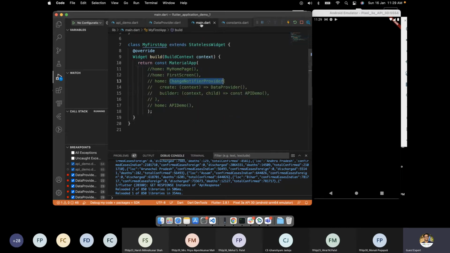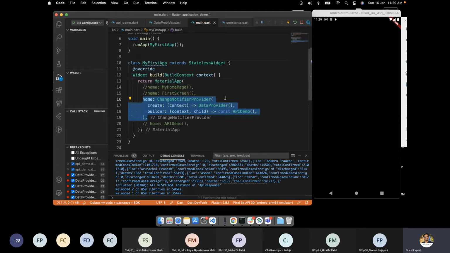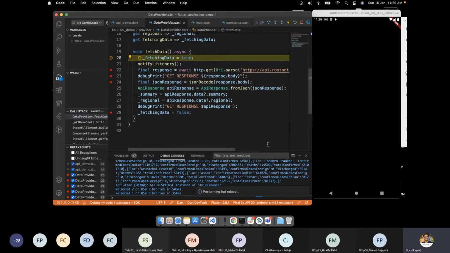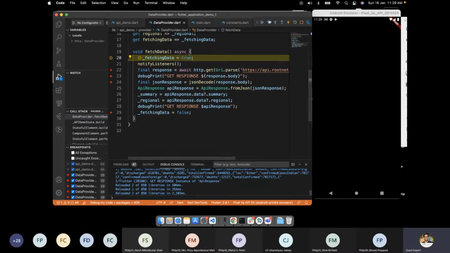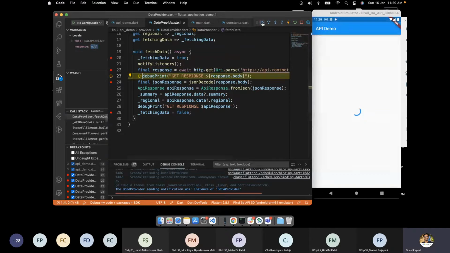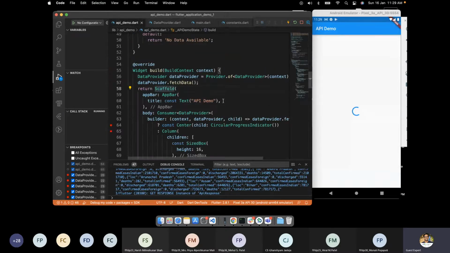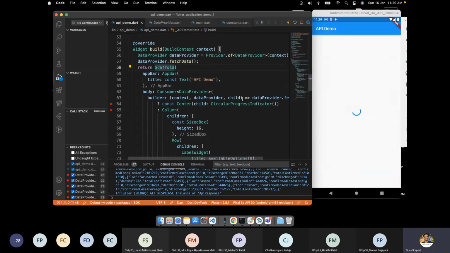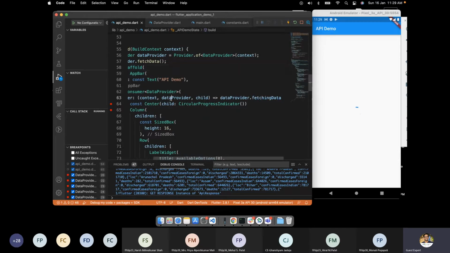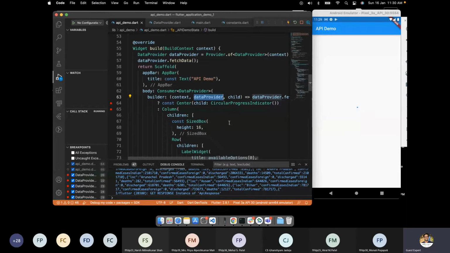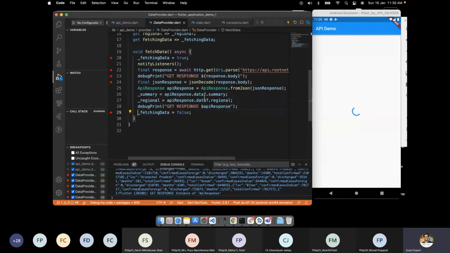I guess I am doing something incorrectly. Please pardon me. Looks like there are some changes in provider APIs. It's not working the way it should be working earlier, because it is not throwing me this fetching again. Don't know why. Hold on.